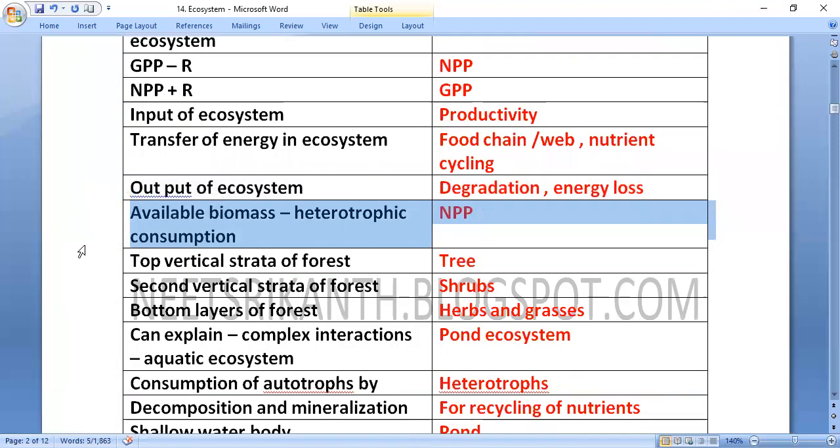Net primary productivity is the available biomass for heterotrophic consumption, for example by herbivores.